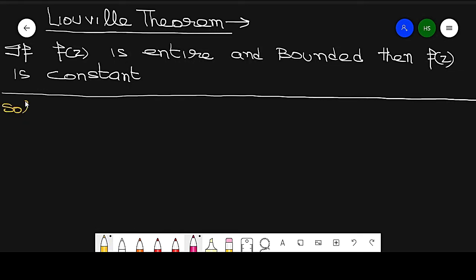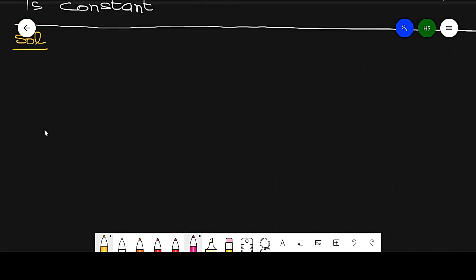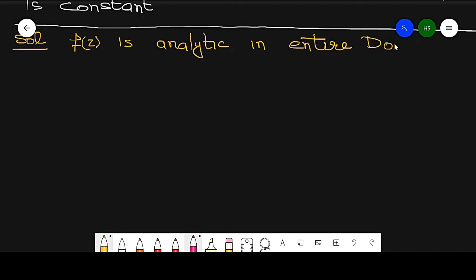Now solution, we can say the proof of this theorem. Entire means it is analytic. So remember that if a function is entire, then it means the function f of z is analytic in the entire domain.